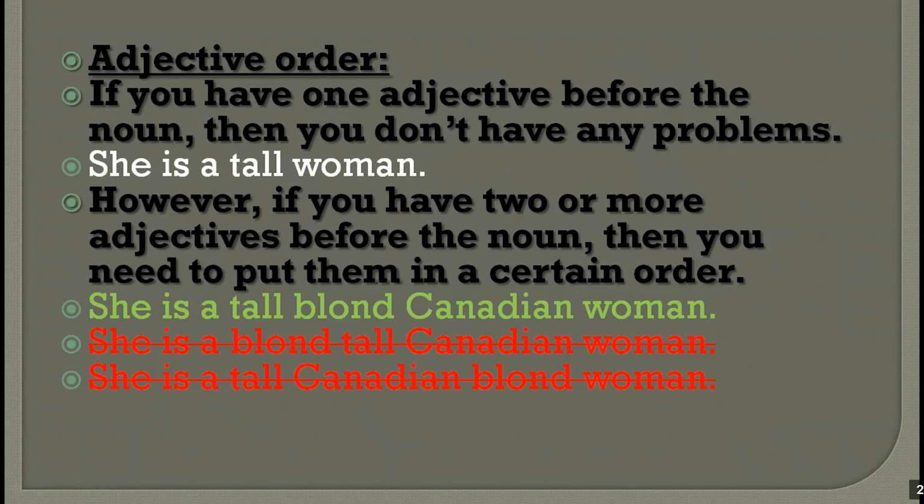You need to put these adjectives in a certain order. For example, we say, she's a tall, blonde Canadian woman. We have three adjectives: tall and blonde and Canadian. But you cannot say she's a blonde, tall Canadian woman. You cannot say this. This is wrong. She's a tall Canadian blonde woman. That's wrong. Why? I'll explain to you.